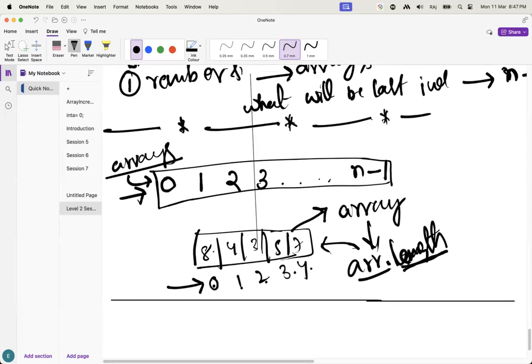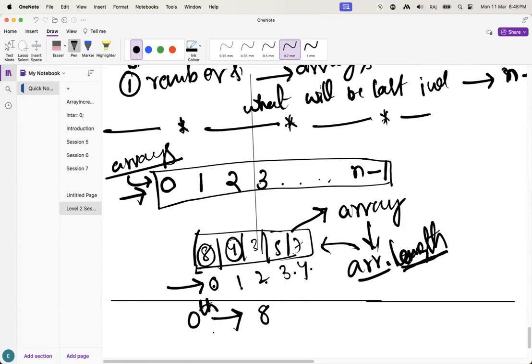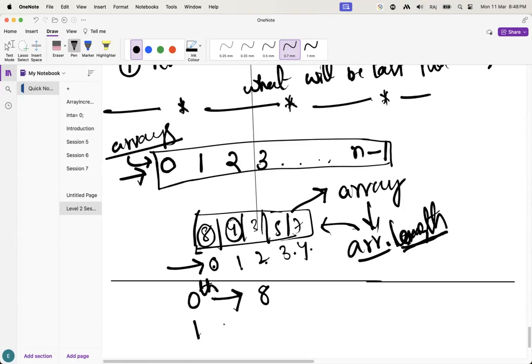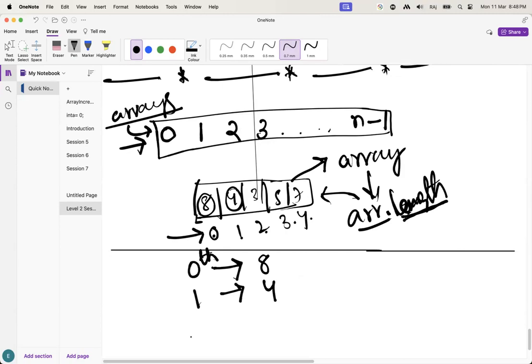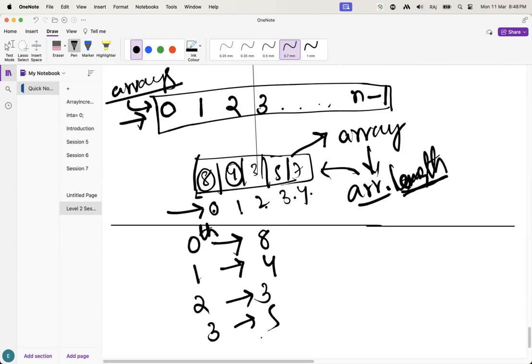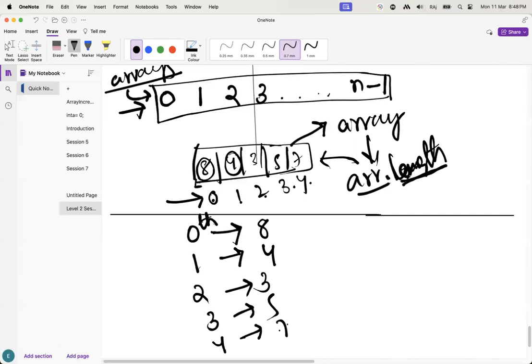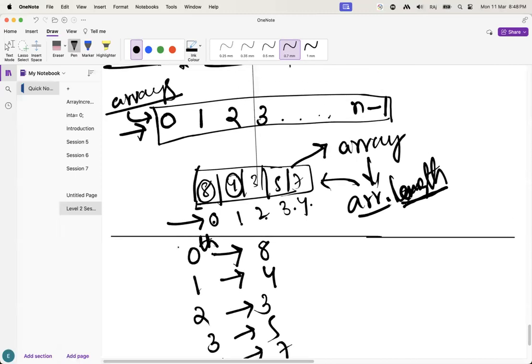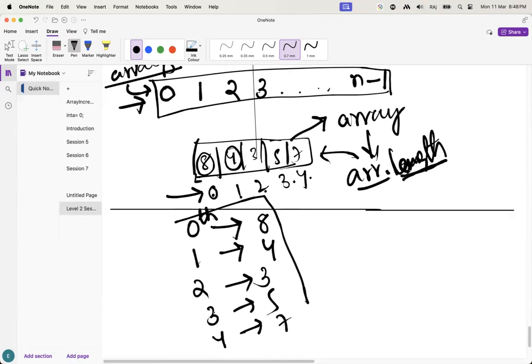Okay, guys. These are the indexes: 0, 1, 2, 3, 4 are indexes. What are these things, guys? These are the values. So, what is the value at index 0, guys? 8. First index value is 4. Second index will be 3. Third index will be 5. And fourth index will be 7. Guys, understand this one? How we have to check this one?